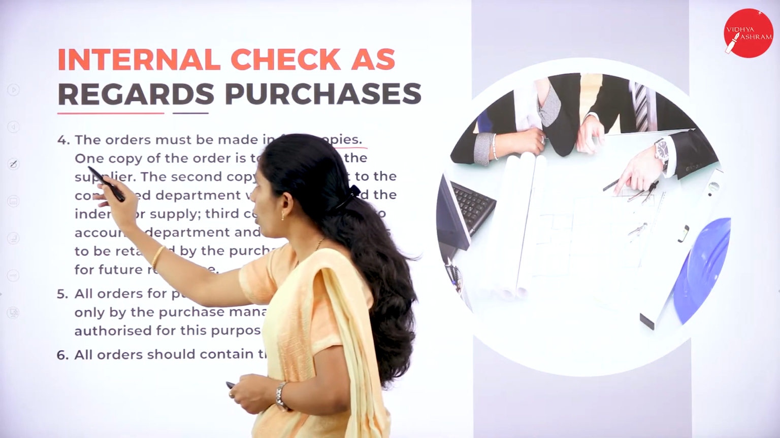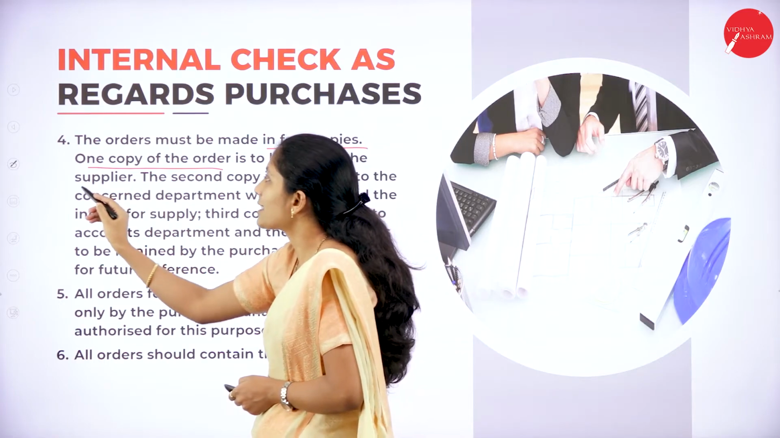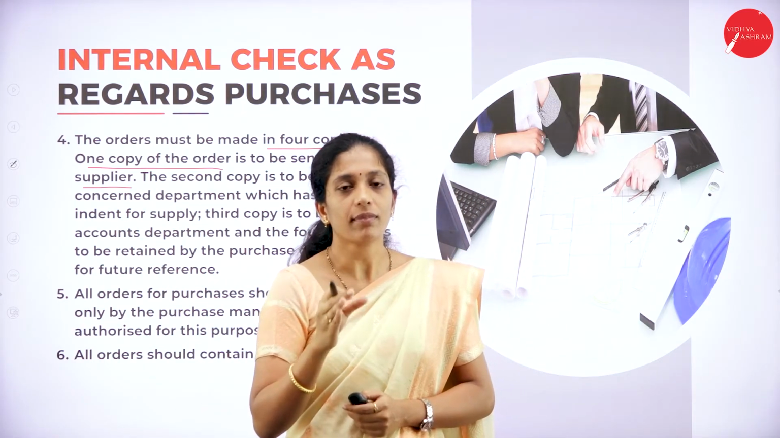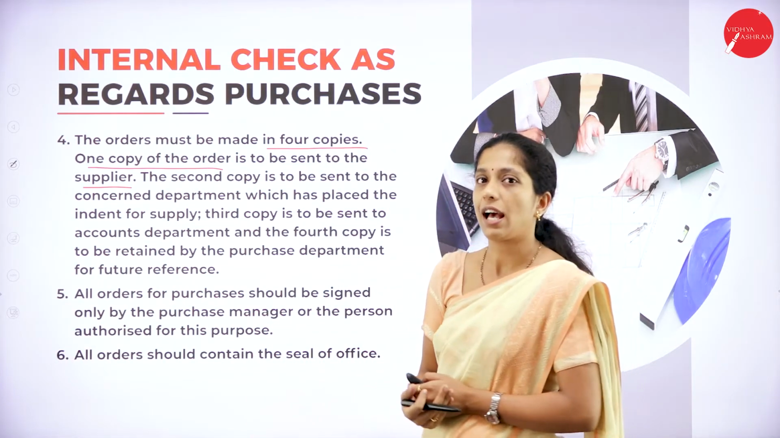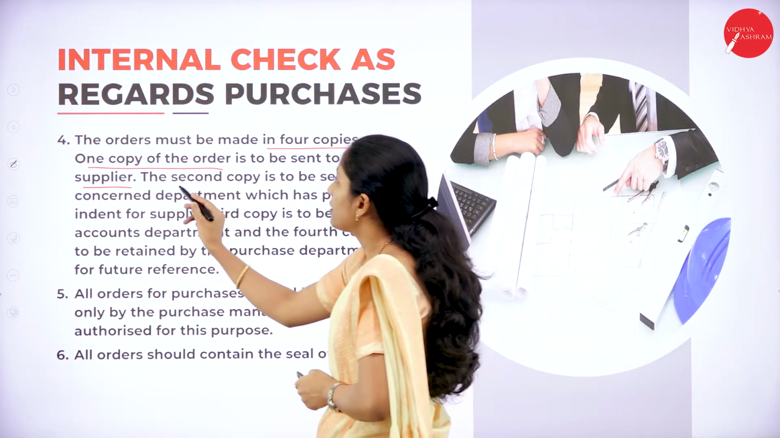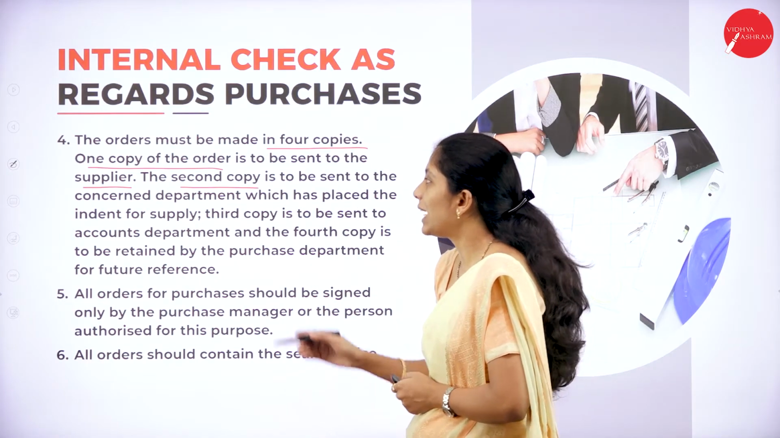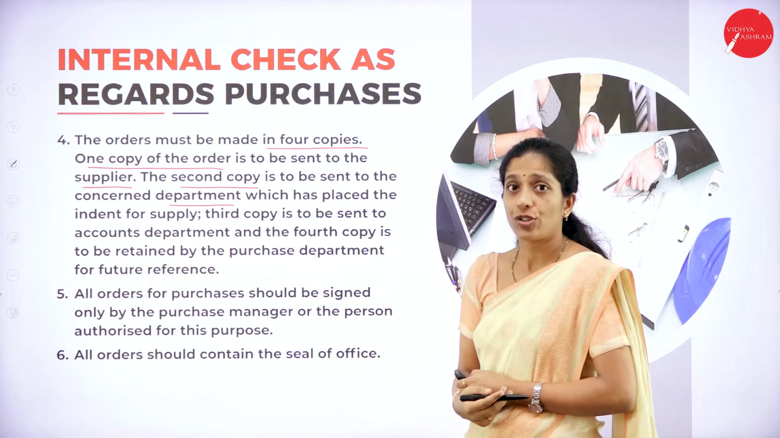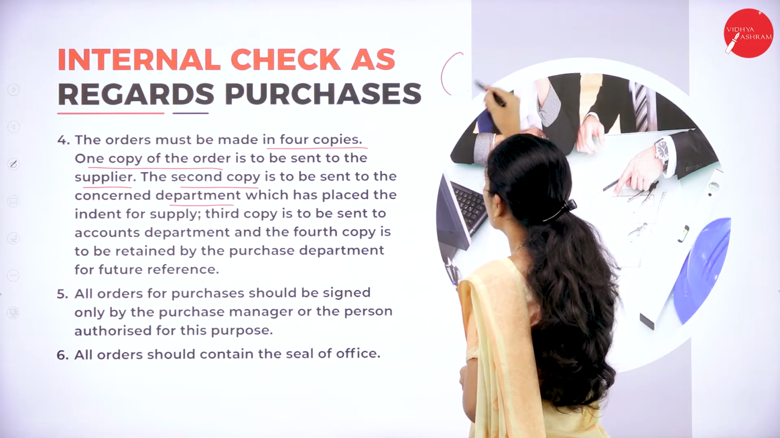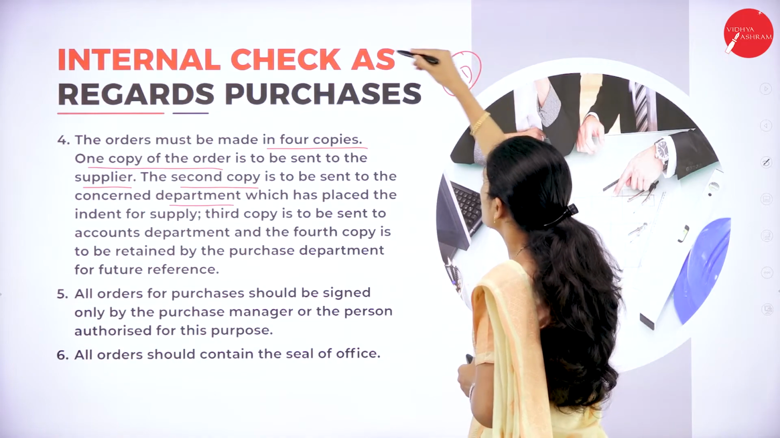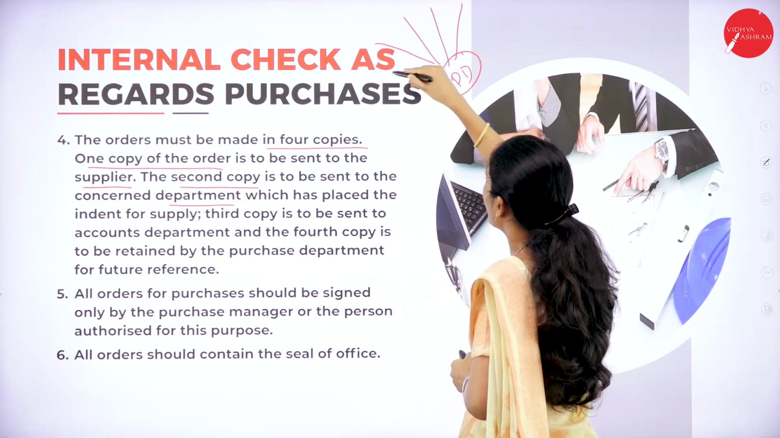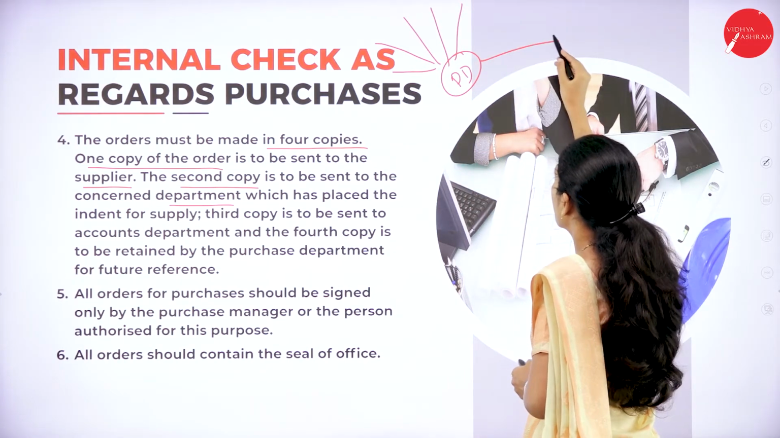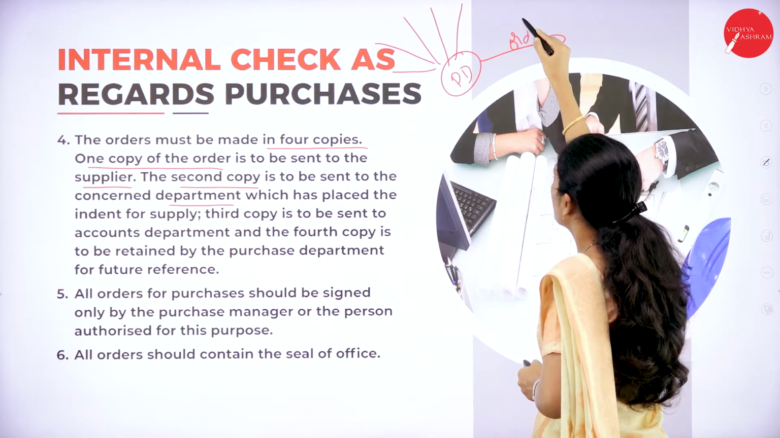1 copy of the order is to be sent to the supplier. Of course, after receiving a best quotation, 1 copy has to be given to the supplier. The second copy is to be sent to the concerned department which has placed the intent for supply. So I have told you there are a number of departments. This is a purchase department. They will give all the requirements to the purchase department, and the purchase department gives an order for purchase.